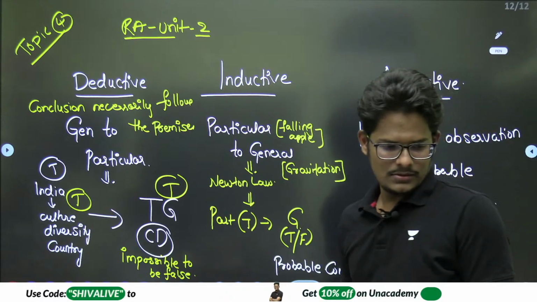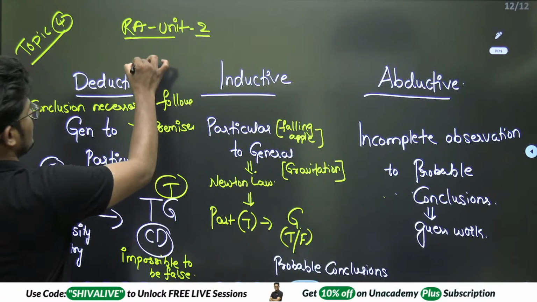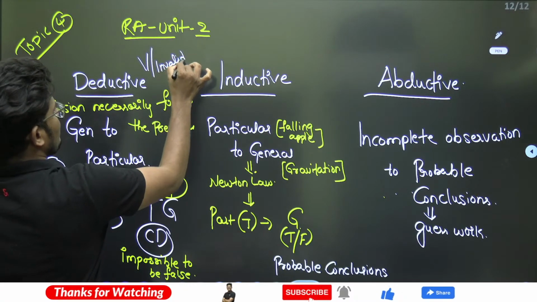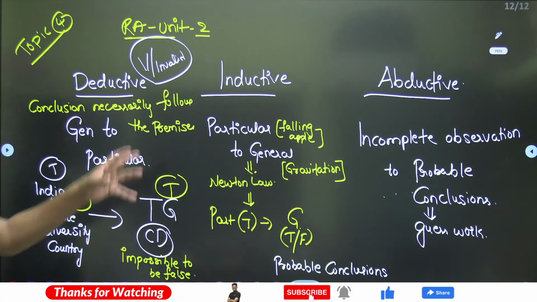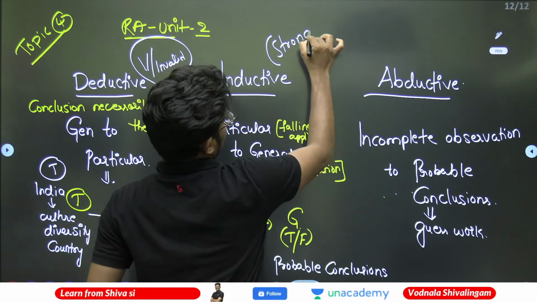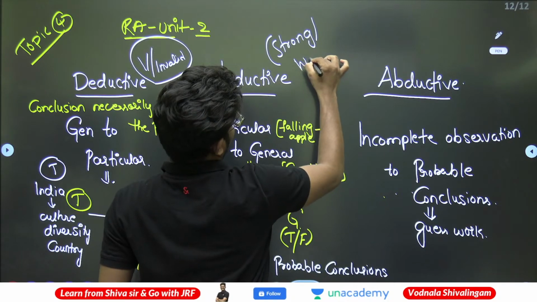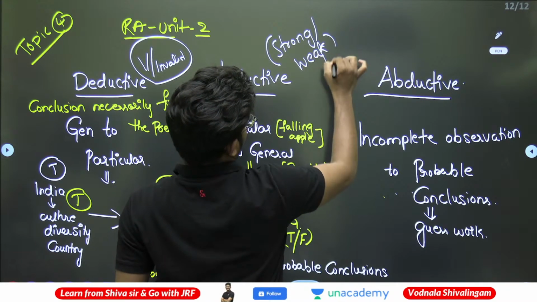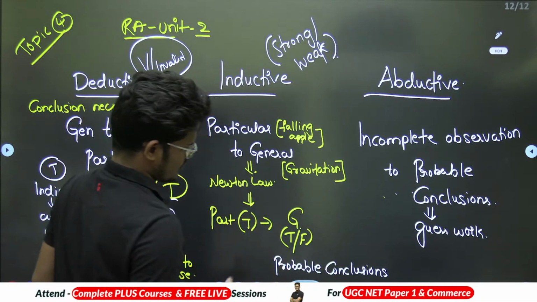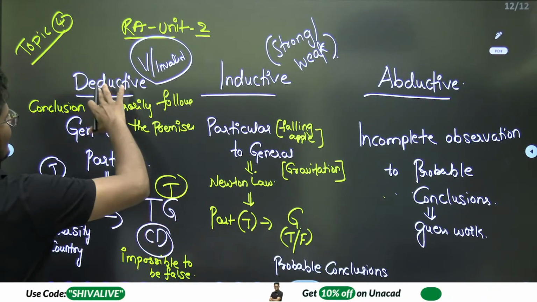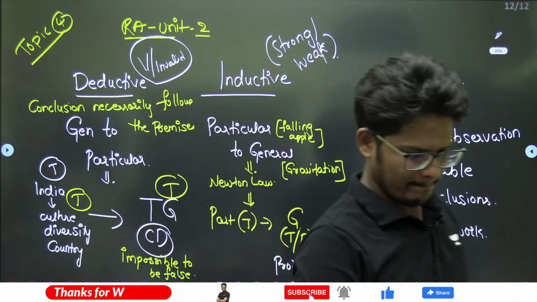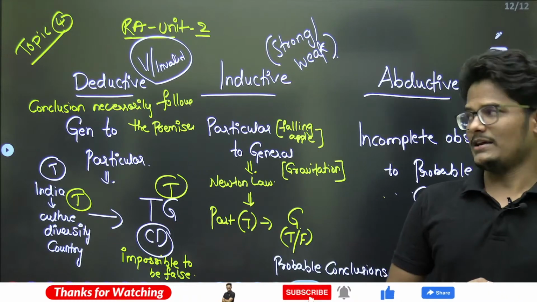Right, guys? Inductive is either strong or weak. Deductive can be valid or invalid. This is also a PYQ. Deductive can be a valid or invalid argument, but inductive will be either a strong or weak argument. Whether this is a strong argument or a weak argument, or the probable conclusion is cogent or uncogent, that's how it will go. Whereas for deductive, we will easily get to know whether it is a valid or invalid argument. So that's about deductive and inductive.